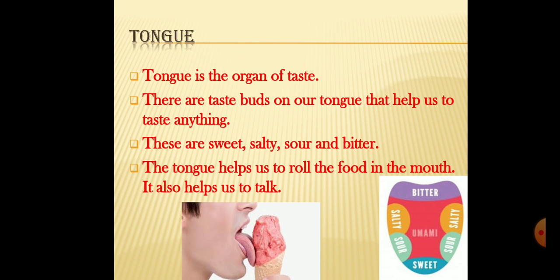Now the next sense organ is the tongue. Tongue is the organ of taste. There are taste buds on our tongue that help us to taste anything. These are sweet, salty, sour and bitter. The tongue helps us to roll the food in the mouth, and it also helps us to talk. In the picture, that boy is eating ice cream and he is tasting it by using his tongue. In the second picture you see that the upper part is the bitter taste, the lower part is the sweet taste, and the side part is the salty and sour taste.